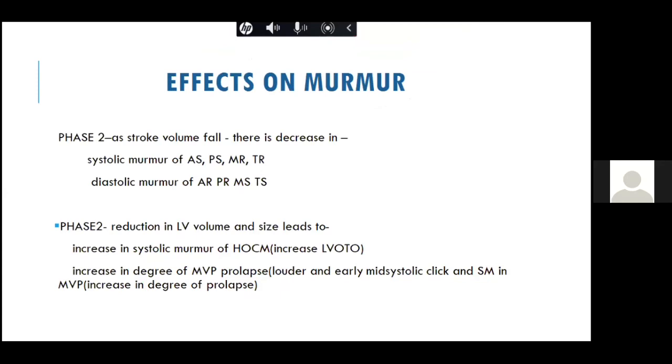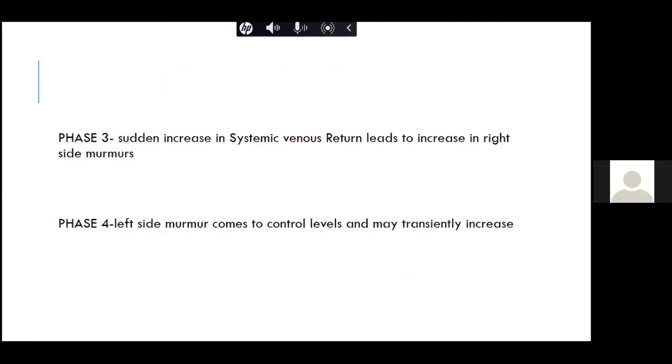Now, as I already told you, because of the decreased venous return, all the murmurs of the right side and left side decrease, like AS, AR, MS, MR, TS, TR, PS, PR. Everything decreases except the 2 murmurs, which I have already told in detail. Decreased LV cavity size causes an increased LVOTO, so the intensity and duration of the HCM murmur increases. The click happens earlier, and so the duration of the MVP murmur increases.